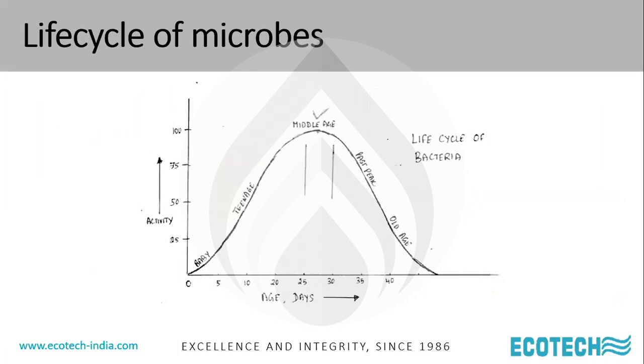So this is a typical life cycle of microbes. As I said, it's a growth reaction. The population is a mix, and this is the Gaussian curve of the population. What we want to maintain or sustain in our population is the maximum amount of middle-aged bacteria, typically between 20 to 25 days. And that we achieve in these different STP technologies by various methods and mechanisms.